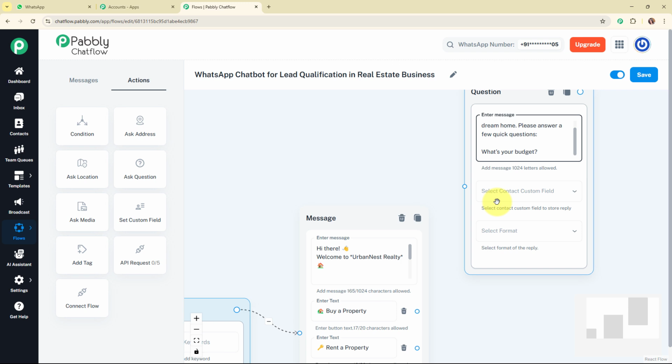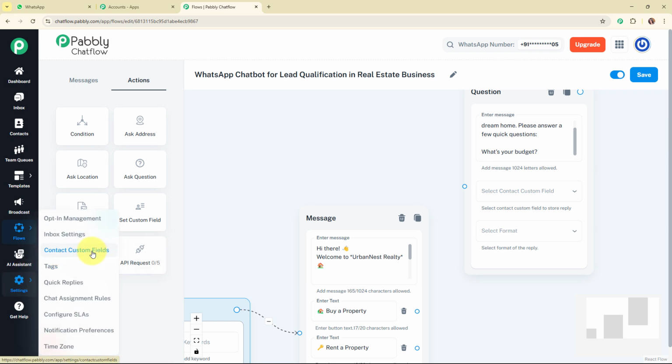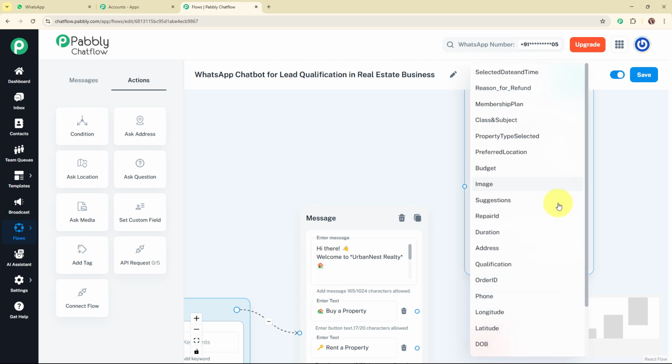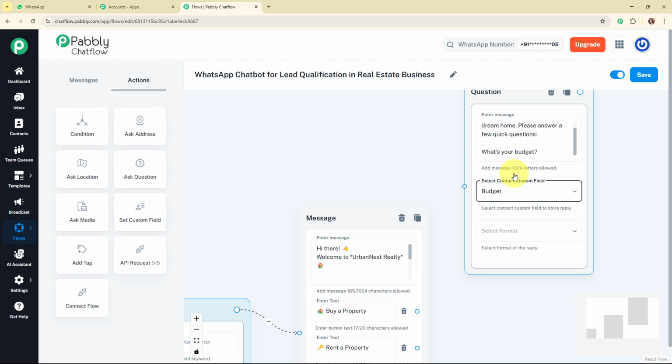And here let me tell you from where you can access this contact custom field. So for that you need to click on settings, and then you'll be able to see an option of contact custom fields over here. Alright, so now moving back, and here I'm going to select my contact custom field that I've already created with the name budget. And after selecting my contact custom field, it is asking me to select the format.